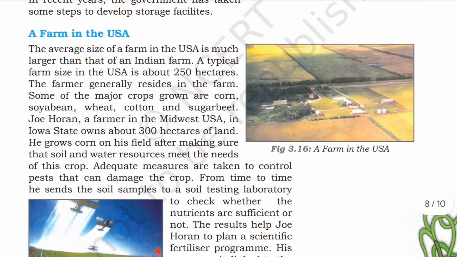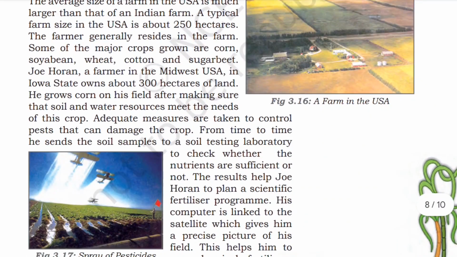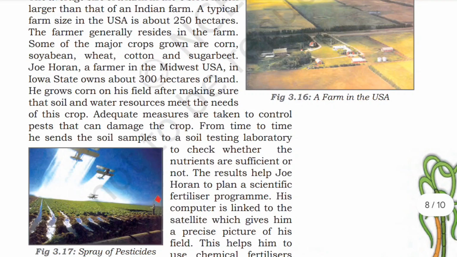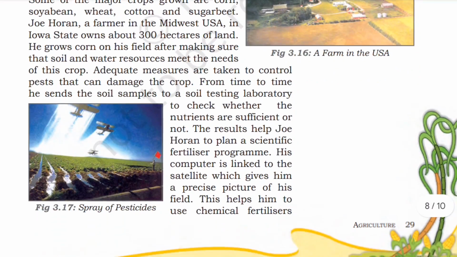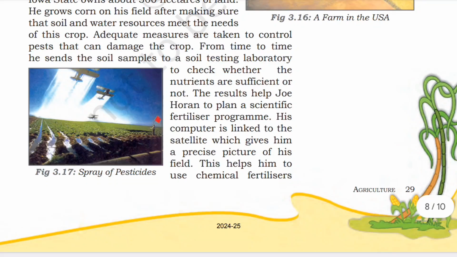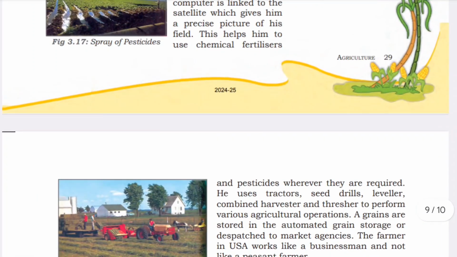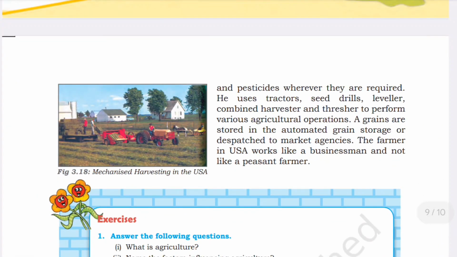He grows corn on his field after making sure that the soil and water resources meet the need of this crop. Adequate measures are taken to control the pests that can damage the crop. From time to time, he sends soil samples to a soil testing laboratory to check whether the nutrients are sufficient or not. The result helps Joe Horan to plan a scientific fertilizer program. His computer is linked to a satellite, which gives him a precise picture of his field. This helps him to use chemical fertilizers and pesticides wherever they are required.